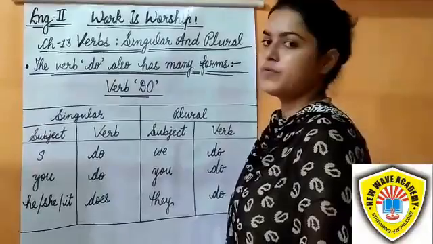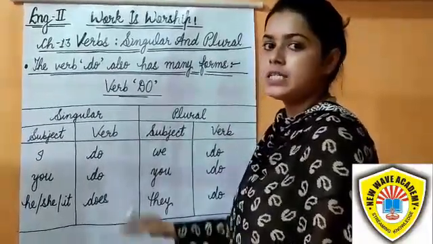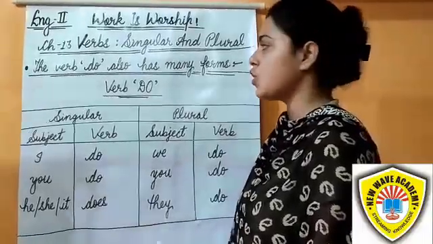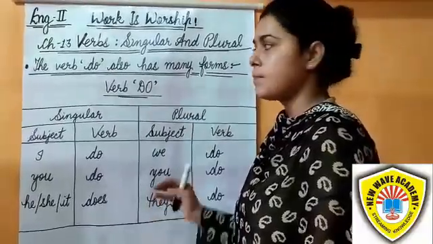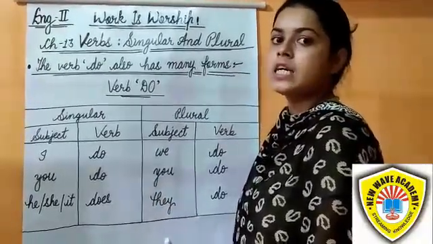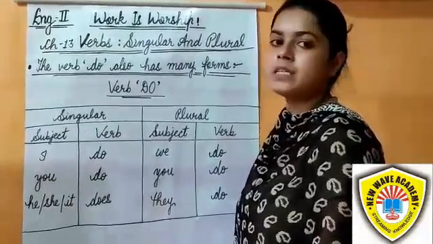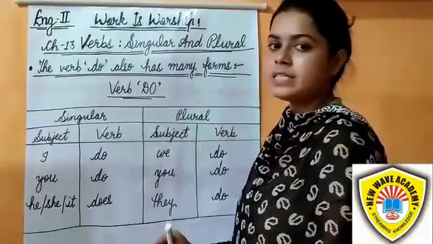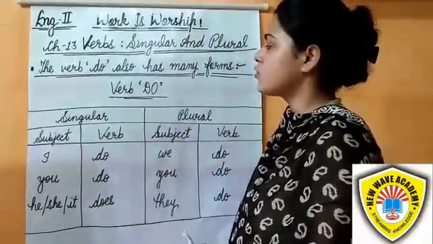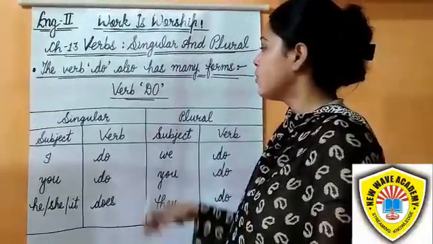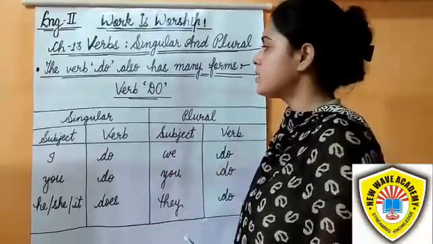So student, in this video we have learned about the verb singular and plural. Remember that if the subject is singular, the verb should also be singular, and when the subject is plural in a sentence, the verb should also be plural. Remember also that you always has a plural verb. We also learned the many forms of the do verbs, be verbs, and have verbs.